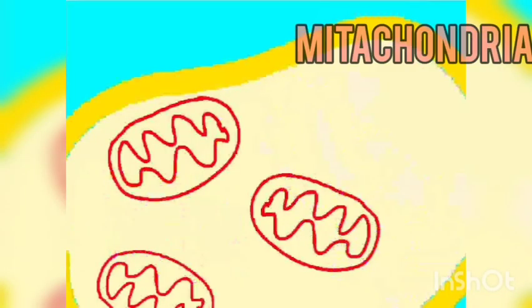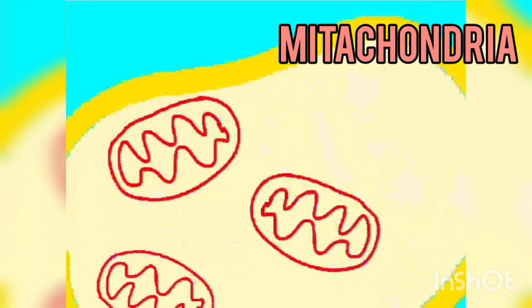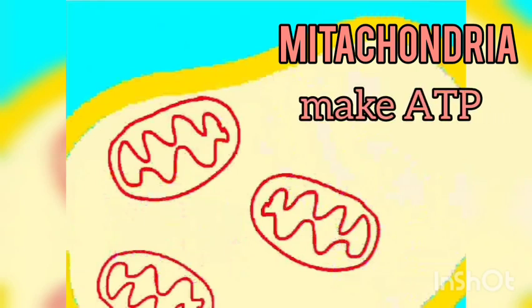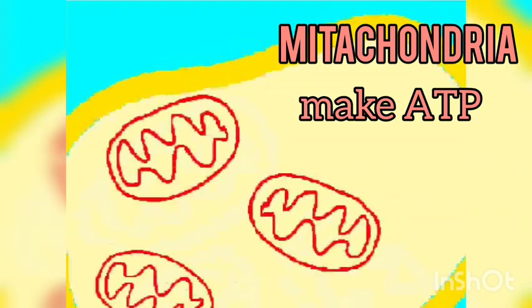Now let's talk about another organelle called mitochondria. The main function of this organelle is to make ATP, or energy. This organelle is needed for aerobic respiration. The next organelle is the lysosome. Lysosome digests all food.